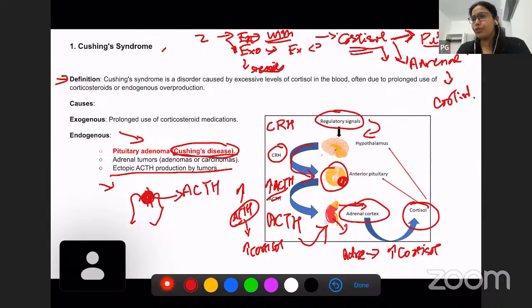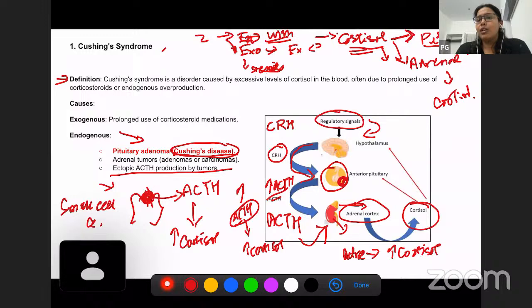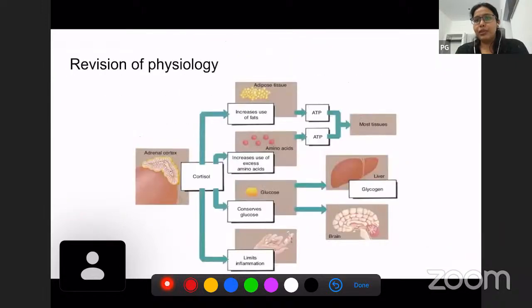Normally, the pituitary produces ACTH, right? So when this lung tumor produces ACTH, this ACTH will increase cortisol production in the adrenal gland, right? One of those tumors which produces ectopic ACTH is small cell carcinoma of lung. So these are the three reasons by which Cushing syndrome can be caused.